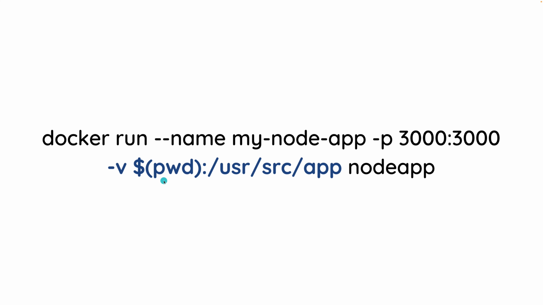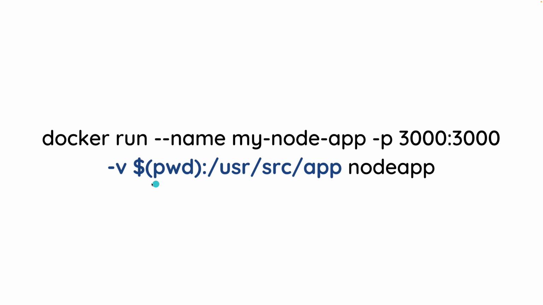Now what does this mean? So over here, you can see that we have two different parts to it. We have this part here, and then we have this part over here. And they're separated by the colon. And it's extremely similar to the port mapping over here. So remember, this is the port inside of our local machine. We're mapping it to the port inside of the container.